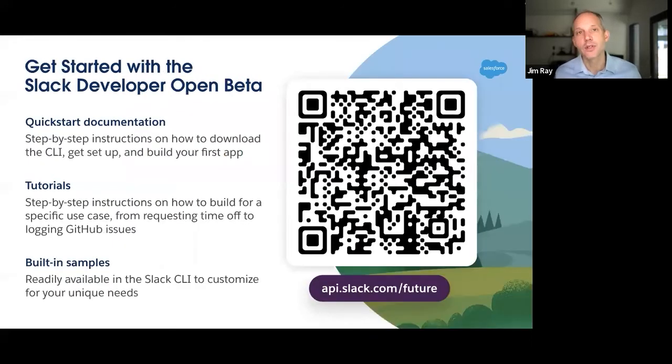So all of these features are available right now. We are in a public beta, and so you can start building these next generation apps today. So the QR code is here. We'll also include a link down in the description.